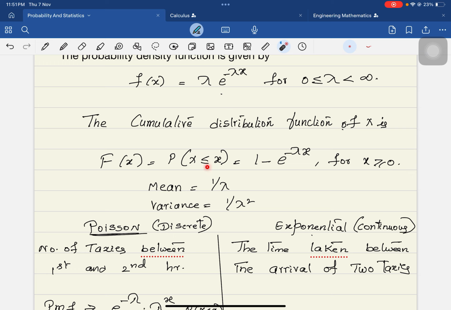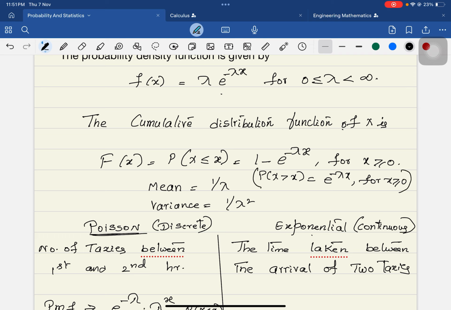P of X less than or equal to x is given by 1 minus e power minus lambda x for x greater than or equal to 0. And if I ask for the probability of X greater than x, then it is 1 minus that, which is nothing but e power minus lambda x for x greater than or equal to 0.